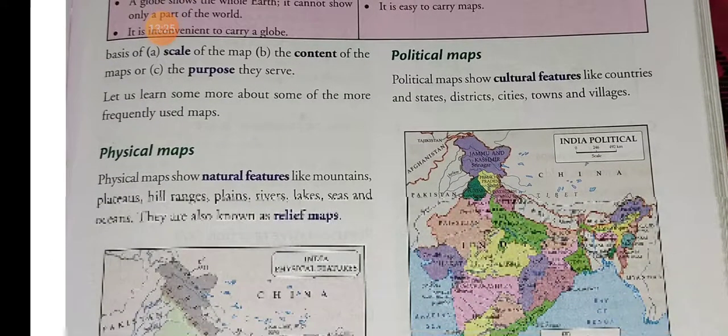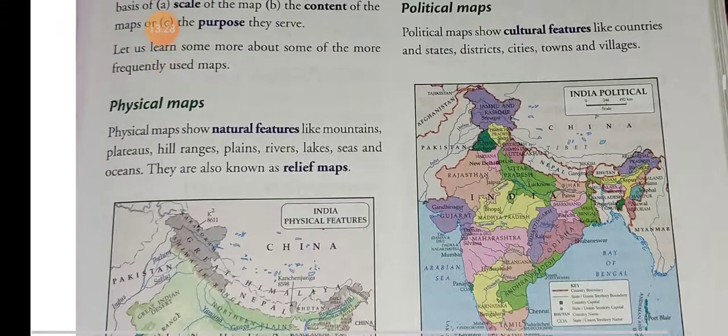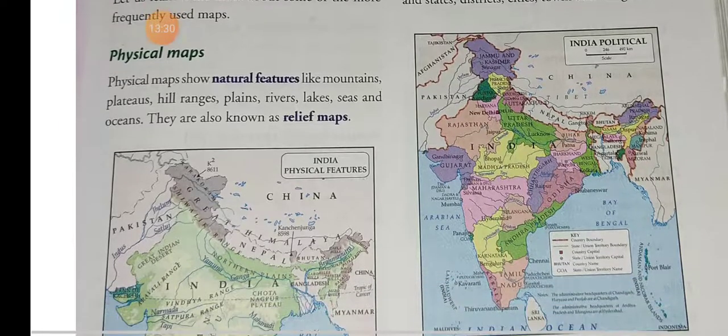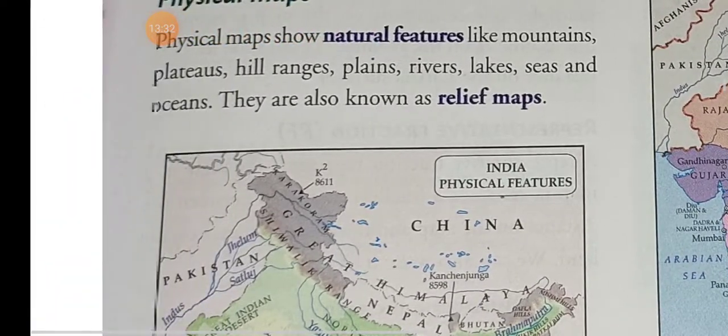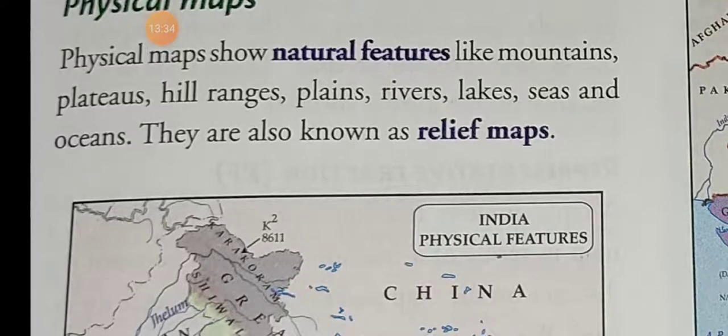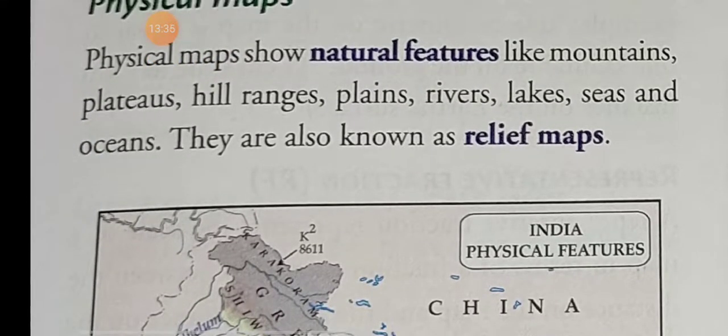Now the different types of maps. First one is the physical map. Physical maps show the natural features like mountains, plateaus, hills, hill ranges, plains, rivers, lakes, seas and oceans.